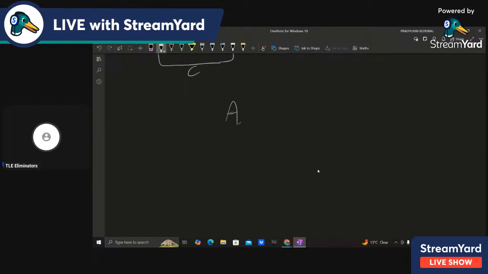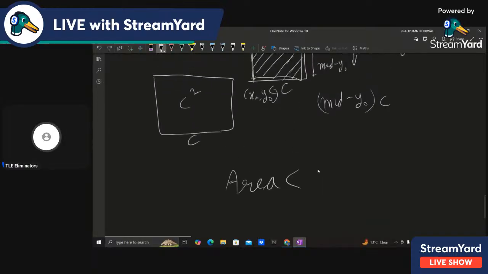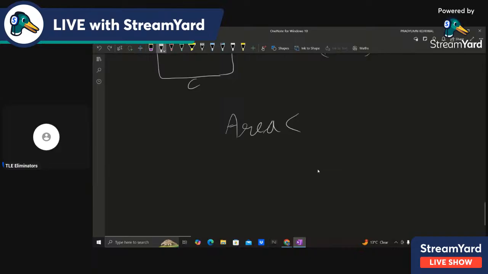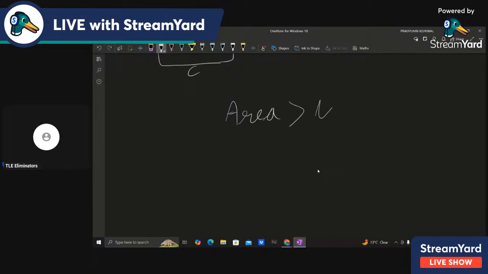And if the area that you calculated, okay, wait. Now, actually, we want the minimum possible y, right? So let's say that the area is greater than total by 2.